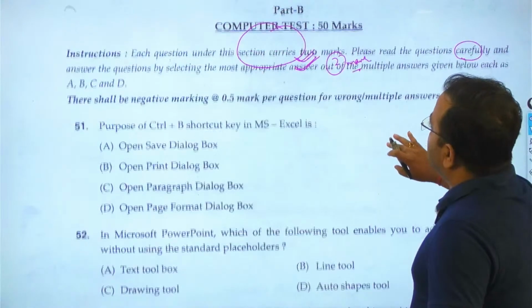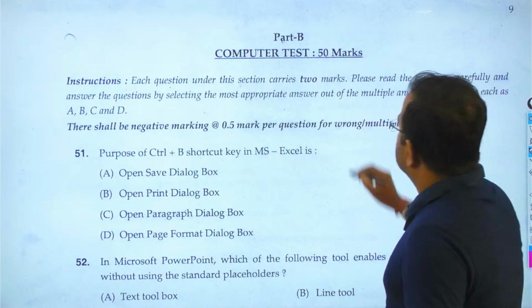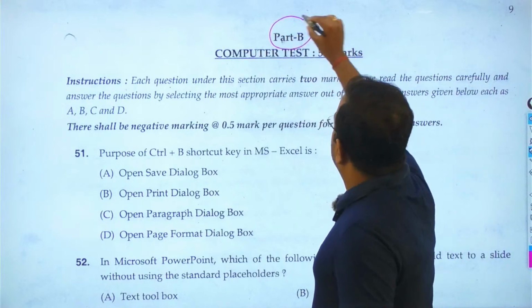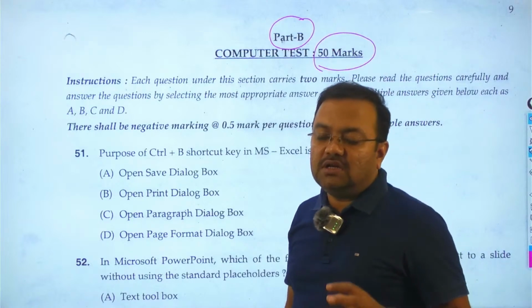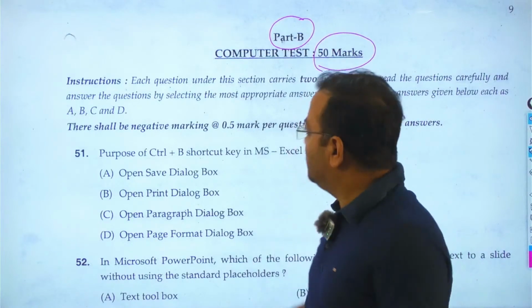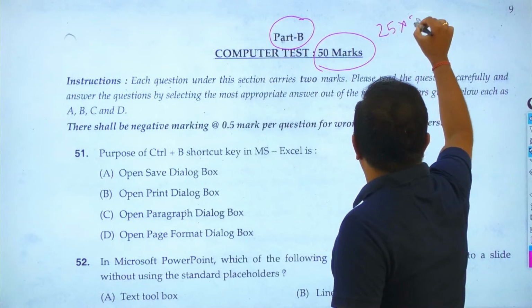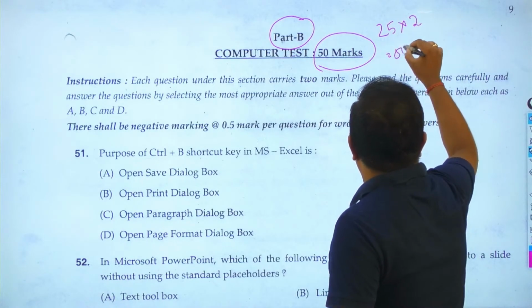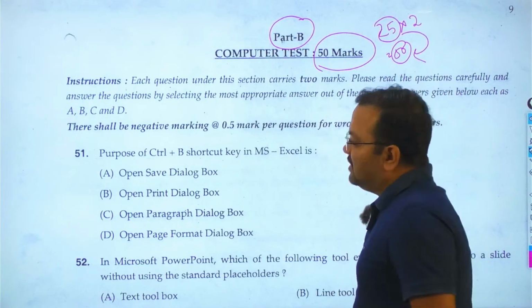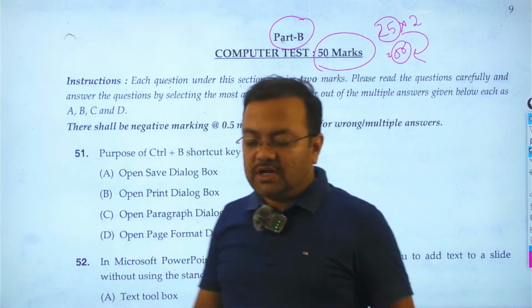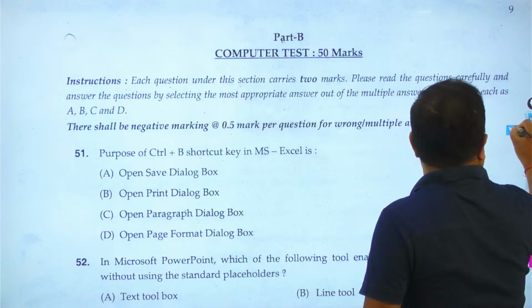Yes, part B, this is the computer test. Students, see here, this is the part B computer test, 50 marks. As per the instruction, these consist of 25 questions and each question carries 2 marks, so the total is 50 marks. So 25 questions but evaluation is 50 marks. Let's go about the questions of your computer awareness paper. Write down question number 51.